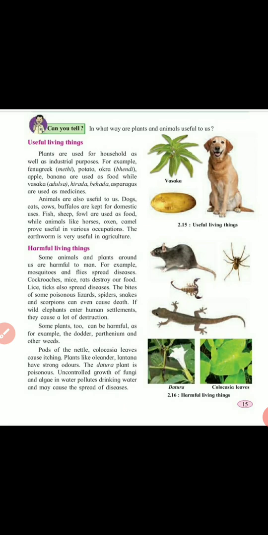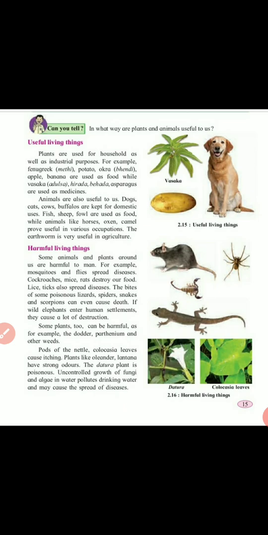These are all harmful animals or harmful living things. They are not useful for us. They can spread diseases, cause even death, or cause destruction of our society. So these are all harmful to us.